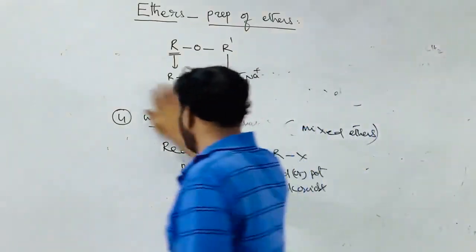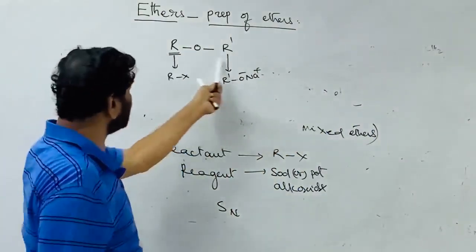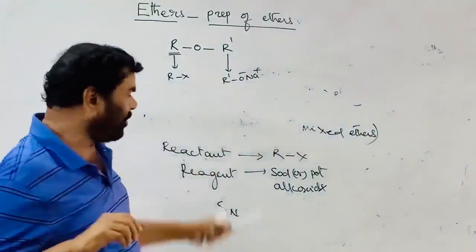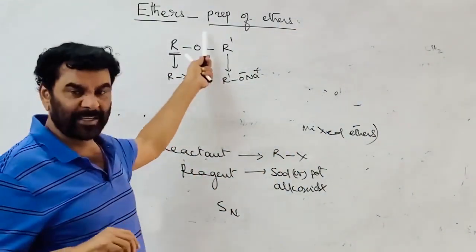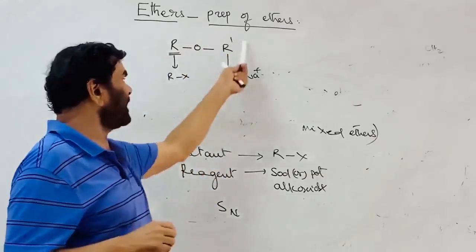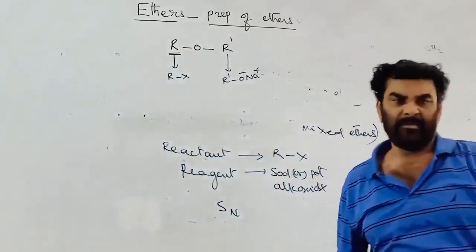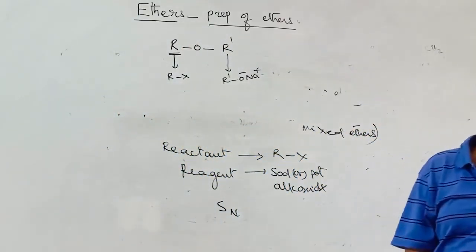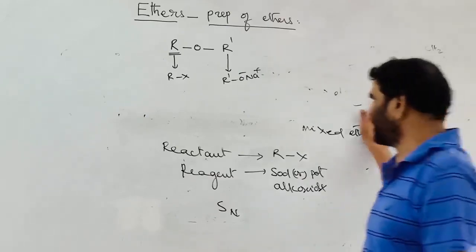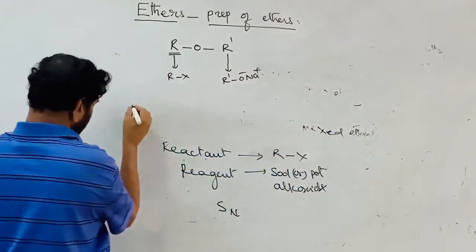So always in the Williamson synthesis to prepare the mixed ethers, a lower degree alkyl group is taken in the form of alkyl halide, and higher degree is taken in the form of alkoxide, which acts as a base. So that is more of substitution, less of elimination.